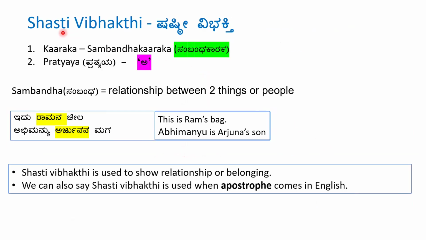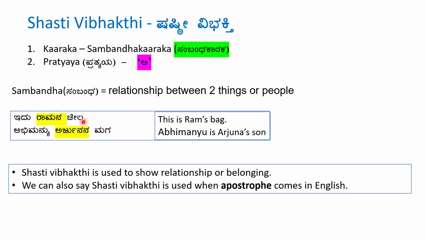Now let's see Shashti Vibhakti form. So in the previous slides, I told that rules for some of the Vibhakti is you need to know the Shashti Vibhakti. So Shashti Vibhakti is important. The Karaka is Sambandha Karaka. Pratyaya is a. What does Sambandha mean? Relationship between two things or people. Let's see with an example.